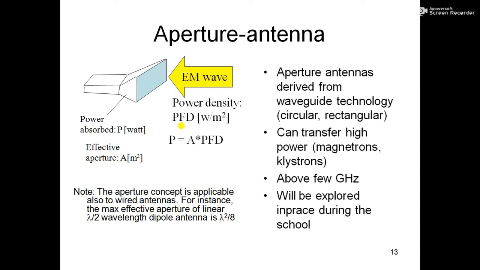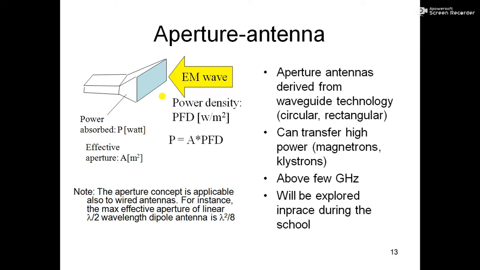The aperture antenna is derived from waveguide technology, and circular and rectangular are various types of waveguide that we can have. They can transfer high power. Magnetrons and klystrons are microwave sources, as you have studied in microwave electronics, or maybe you have done some practicals with the klystron. The magnetron is another microwave source, used in your microwave ovens and many other devices. They work in the gigahertz scale, because waveguides are usually microwave devices.